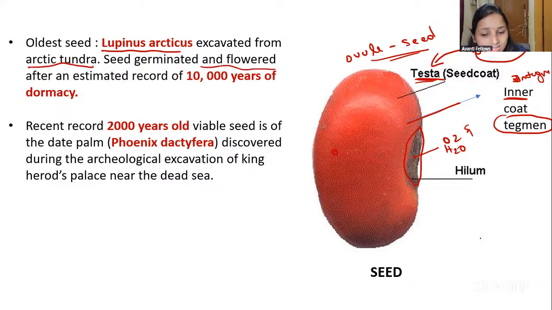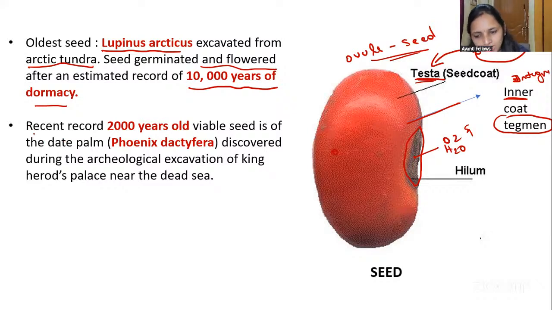It germinated, gave the plant, and also bloomed, giving the flower. That is 10,000 years of dormancy. After 10,000 years the seed germinated and gave a flower. Just imagine how well it is protected by the seed coat.